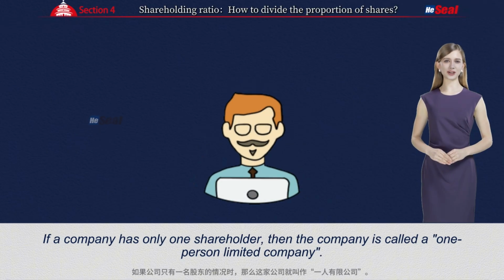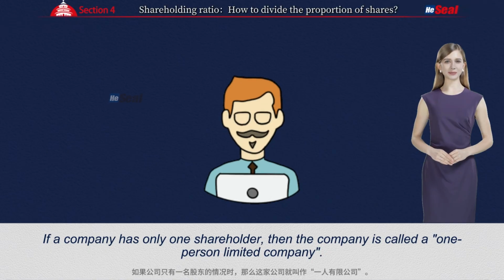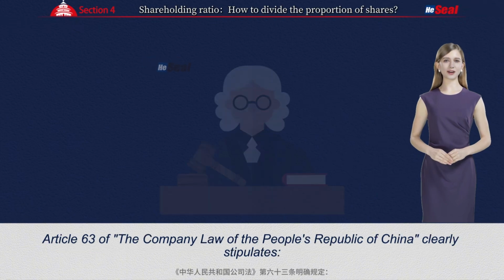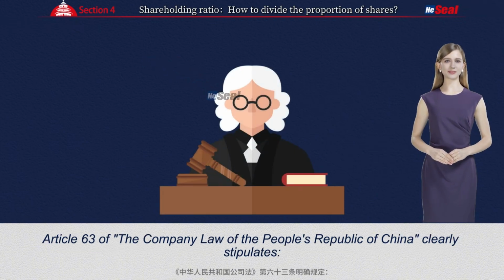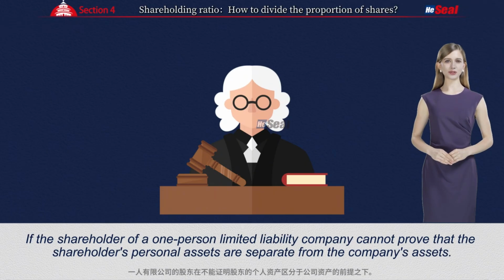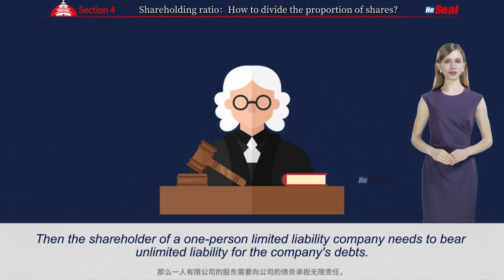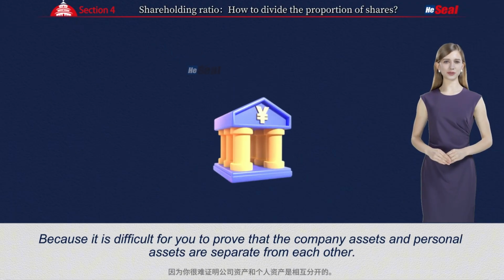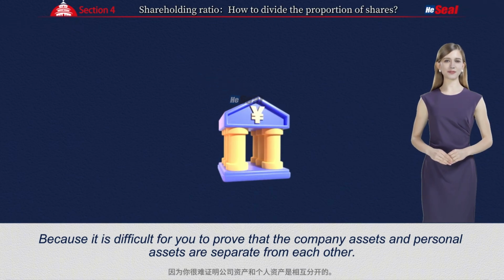If a company has only one shareholder, then the company is called a one-person limited company. One-person limited company has both advantages and disadvantages. Article 63 of the Company Law of the People's Republic of China clearly stipulates, if the shareholder of a one-person limited liability company cannot prove that the shareholder's personal assets are separate from the company's assets, then the shareholder of a one-person limited liability company needs to bear unlimited liability for the company's debts. For a limited liability company, when you are the sole shareholder, you will most likely bear unlimited liability because it is difficult for you to prove that the company assets and personal assets are separate from each other.